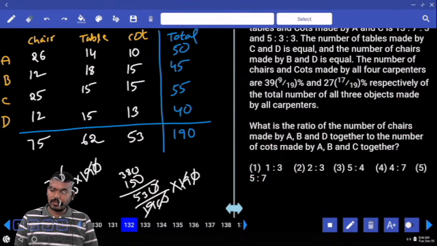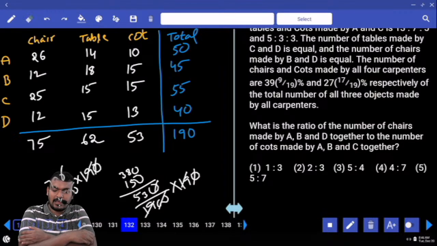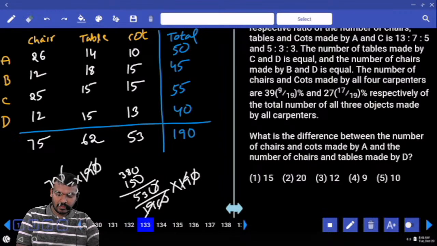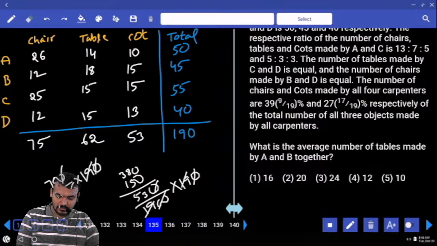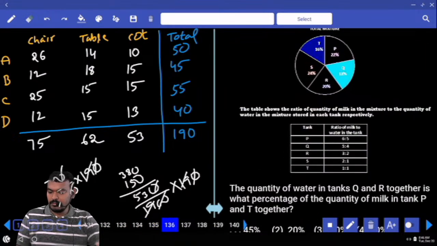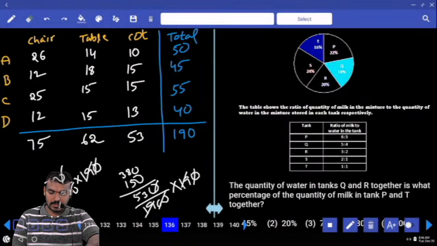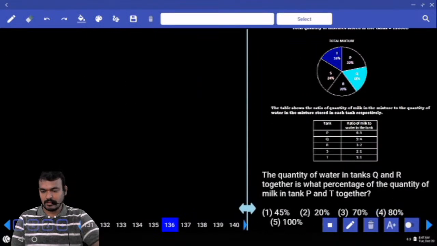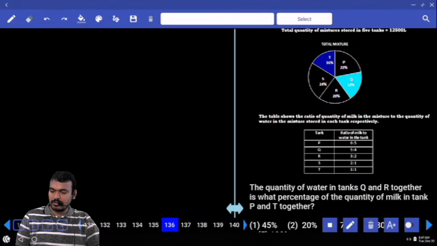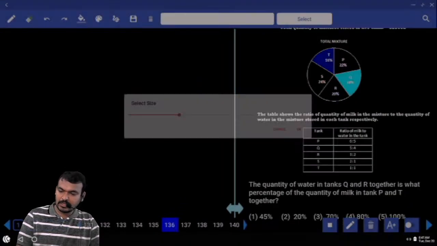82.67. What is the ratio of the number of chairs made by A, B, D together to the number of cars made by A, B, C together? Any questions? Next. Skip. I will give the table. Just 1 minute. Question number 136 to 140.